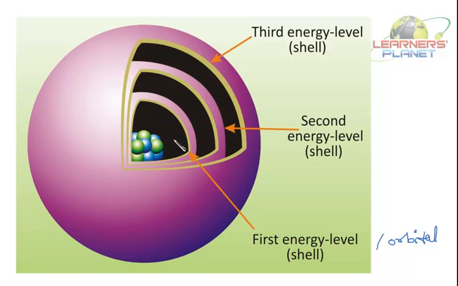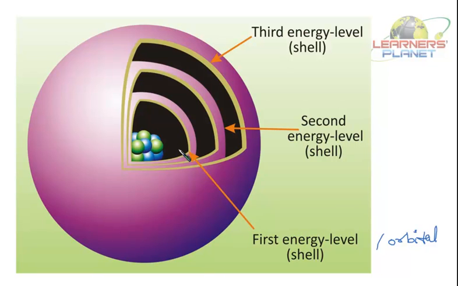The electron nearest to the nucleus has the least energy. The electrons, while revolving in an energy level, do not lose any energy, and the atom is said to be in the ground state.